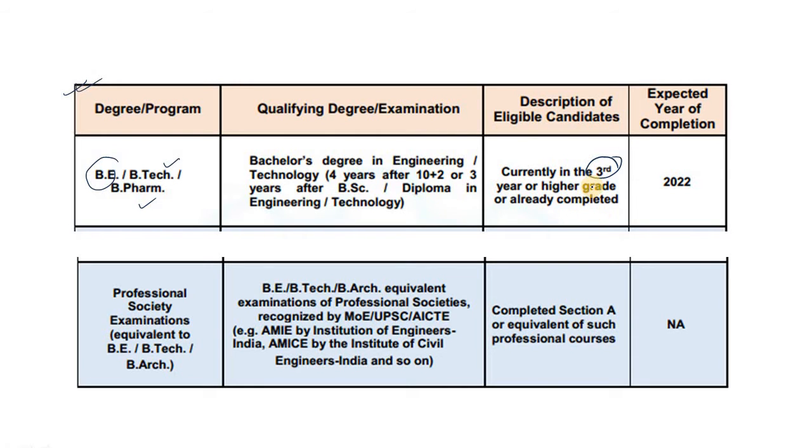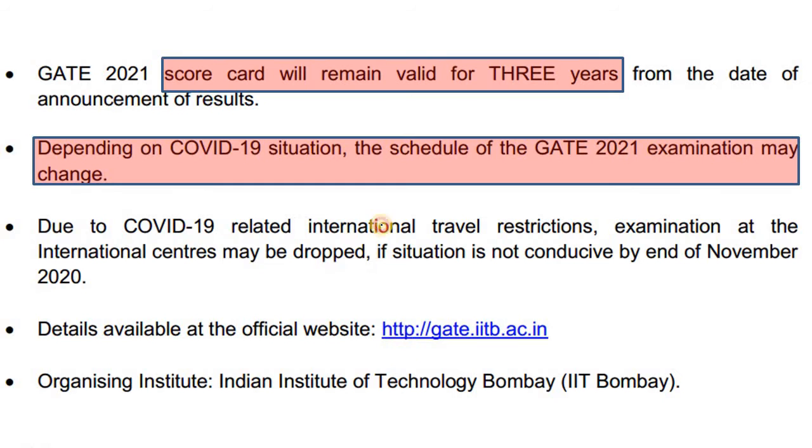So if you are studying in third year, this is the opportunity for you to appear in GATE 2021. And students who are enrolled in a professional society like the Institution of Engineers India or other equivalent body, if they have completed Section A, they can also appear in GATE 2021.